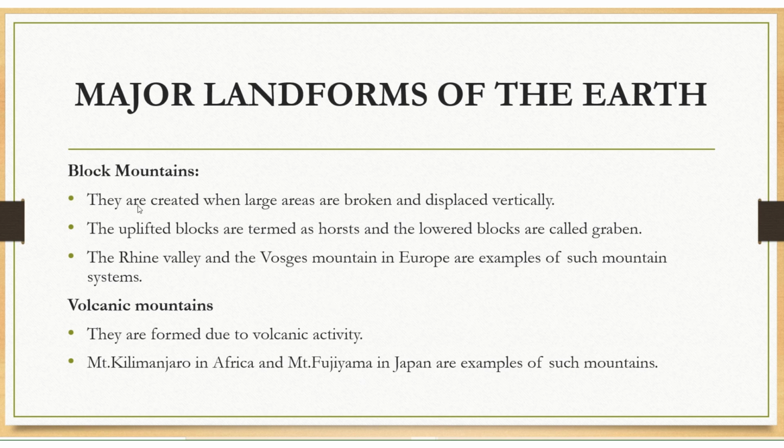Block mountains are created when large areas are broken and displaced vertically. The uplifted blocks are termed as horst and lowered blocks are called graben. The Rhine Valley and the Vosges Mountains in Europe are examples of such block mountain systems.